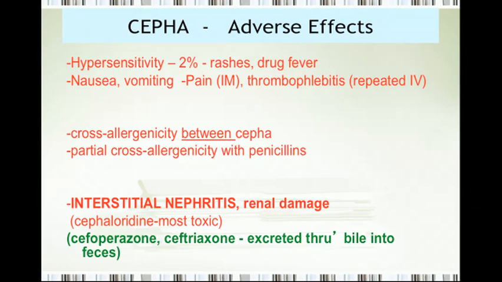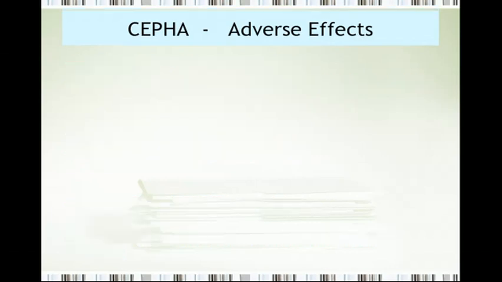Cefoperazone and ceftriaxone are important drugs. Look at the slide, I have made them green. It's a green signal, because even if the patient is suffering from renal dysfunction, you could use cefoperazone and ceftriaxone, because they are mainly secreted in bile, and then excreted through feces. So very little goes to the kidneys. So even if the patient is suffering from renal dysfunction, you could use ceftriaxone and cefoperazone.